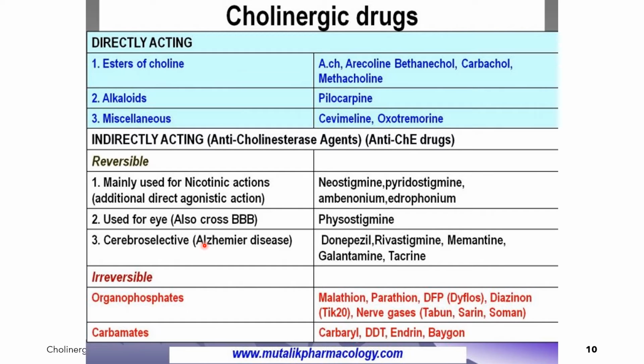That is why it can be used now for Alzheimer's disease. For the irreversible ones, we have the examples, the insecticides malathion and parathion, under the organophosphates. For the carbamates, we also have carbaryl, DDT, andrine, and the bigone.